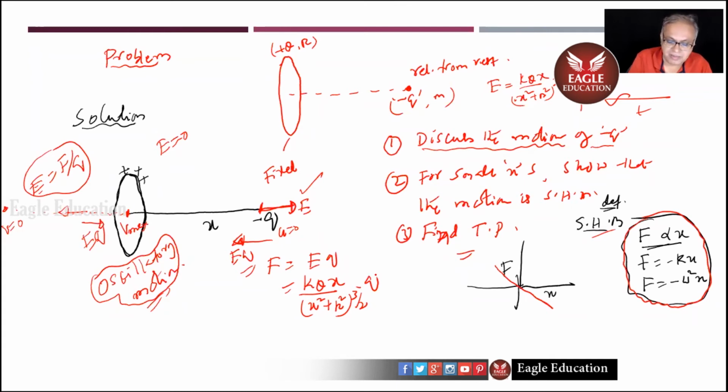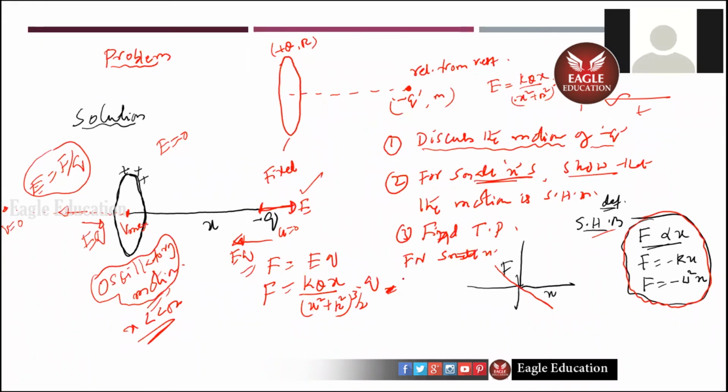Okay. This is not simple harmonic motion, children, because it's not proportional to x. There is x square in the denominator also. But show that the motion is simple harmonic for small x's. So when x is less than r, what will I do now? This will be written, for small x's, what can I write, children? This is KQx by r cube. K, Q, q, r, everything is a constant.